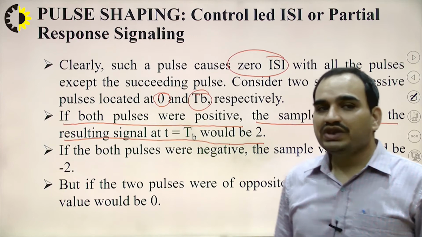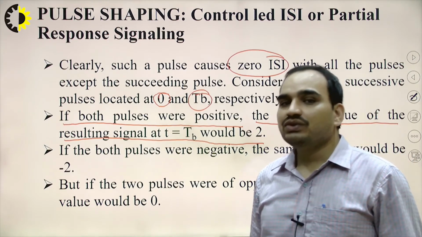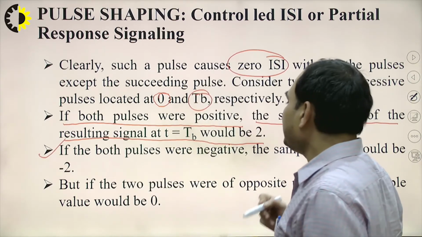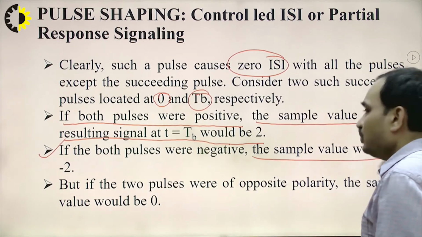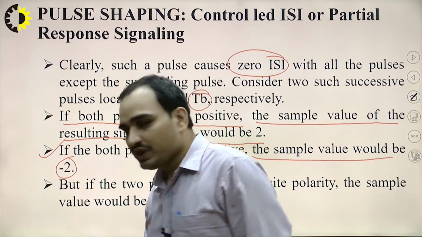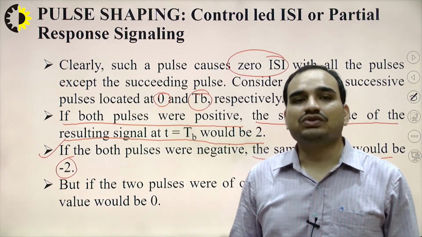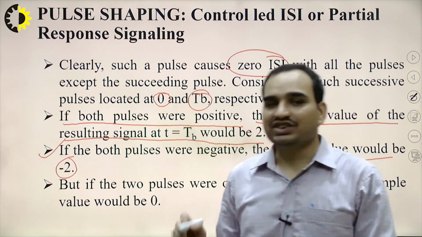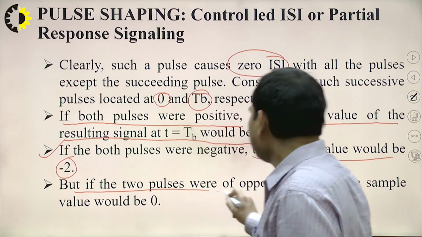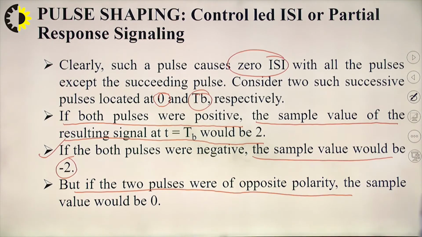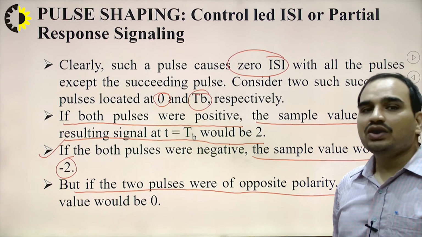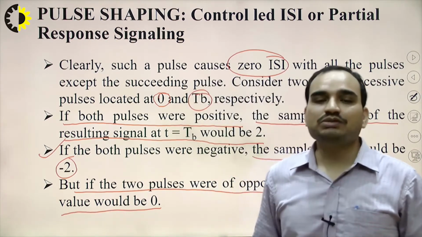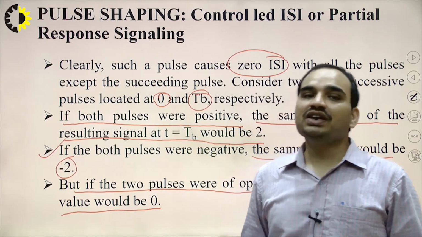So what we are doing is, if both pulses were negative, the sample value would be -2. This means if we are having both the pulses negative, then we will be transmitting -2. If the two pulses were of opposite polarity, what will be the result? The result will be equal to 0. This means if we are having +1 -1, we will be getting 0.